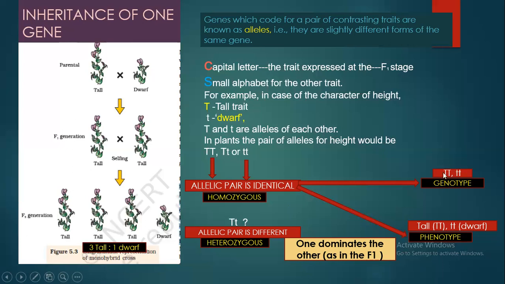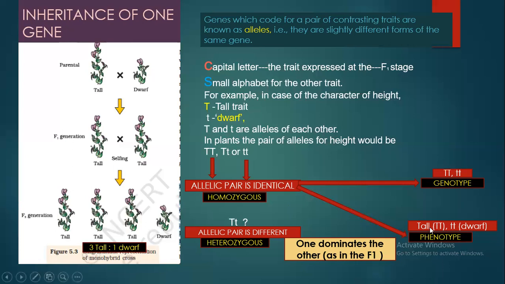And based on the genotype, the trait will be expressed. If this is the homozygous genotype, capital T capital T, that means the offspring or the parent has both genes for tall, then tallness will be expressed. You will be able to see that the plant which is produced has a tall height.